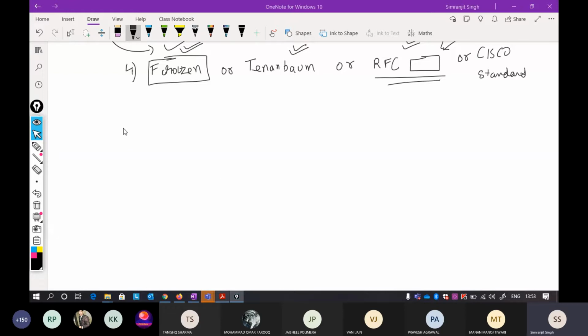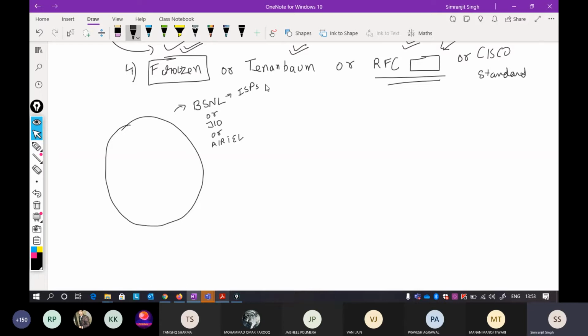So suppose this is a particular network. I'm calling this particular network an ISP, let's say BSNL. It can be BSNL, it can be Jio, it can be Airtel, it can be anything. This is a particular network provided by your internet service provider. So these are called ISPs, internet service providers. If you want to get connected to the internet, you will always call BSNL, Jio, or Airtel.